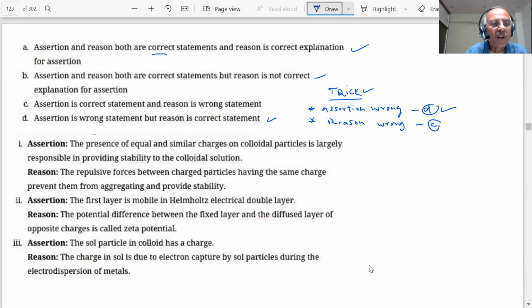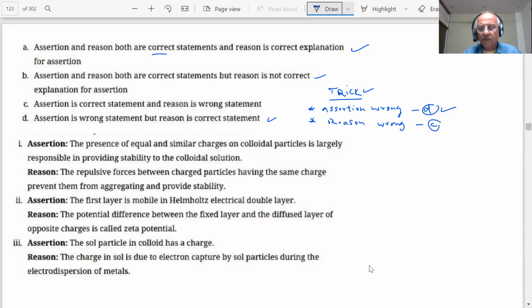Okay, then question number 1 is on the screen. Assertion: the presence of equal and similar charges on colloidal particles is largely responsible for providing stability to the colloidal solution. Is this assertion true or false, students? True. Think, you have time to think, don't worry.